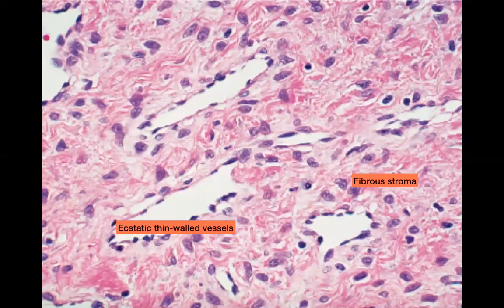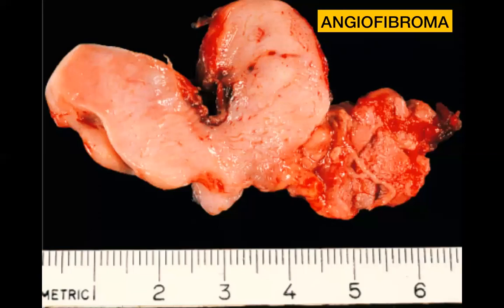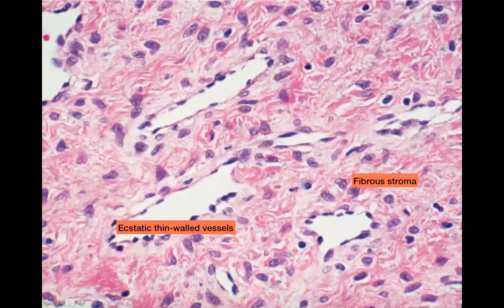And microscopically, again, the name tells you everything you need to know. Angio, blood vessels, and fibroma. So the stroma has fibrosis. That's what you're going to see on microscopic examination. You have these thin-walled and ectatic or dilated blood vessels. And then you have the fibrous stroma and a few strands of this pinkish eosinophilic material, which is actually collagen. So that's what you have to remember about this entity.